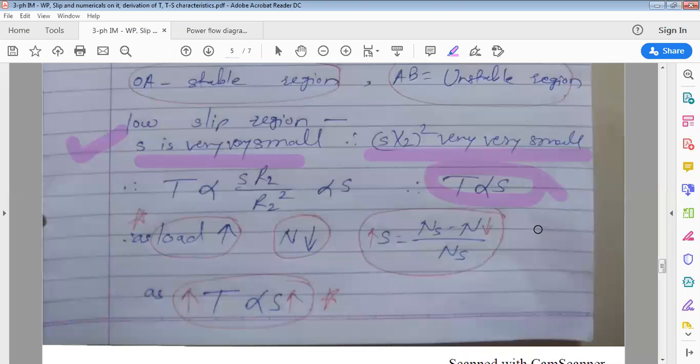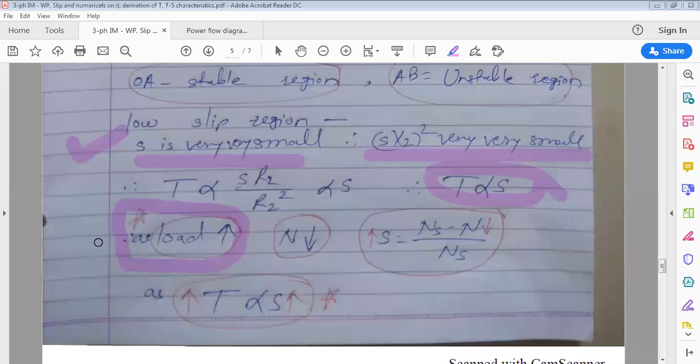So when slip value is low and you go on increasing the load on the motor, what happens? As you go on increasing load on the motor, what is expected? For increased load, the motor should produce more torque. Load is more, torque required is more. In every motor, more load requires more torque.